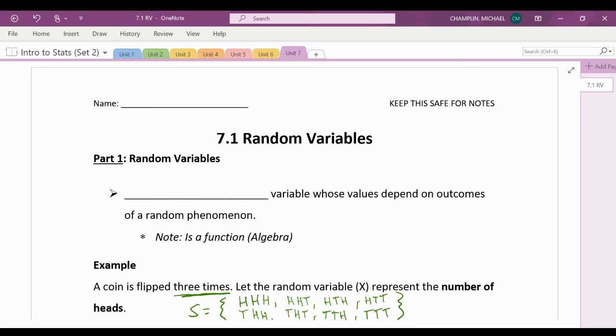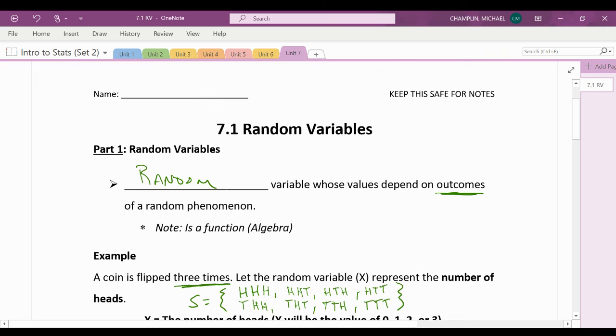We're starting a new unit, and we're going to be talking about probability distributions. And the first thing we need to discuss before we talk about probability distributions is random variables. All right. So a random variable has a value that depends on an outcome of a phenomenon, the outcome, right?